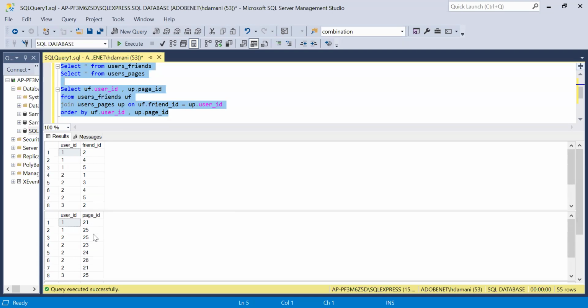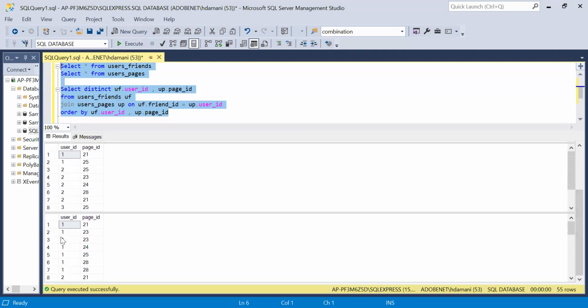So basically multiple pages followed by a single user. So when we are performing a join on this table, it is creating duplicate records, right? So for that, I will use distinct of user ID and page ID, so that we get rid of these kinds of issues where user ID and page ID are equal. These are not relevant records for us, right?